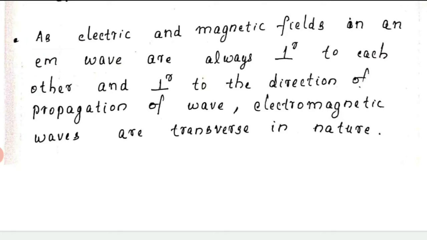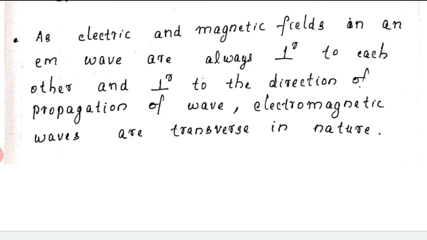We usually say that electromagnetic wave has transverse nature. Unlike sound waves, which have longitudinal behavior, light and electromagnetic waves are transverse in nature. It is because of the perpendicular behavior of electric field and magnetic field.